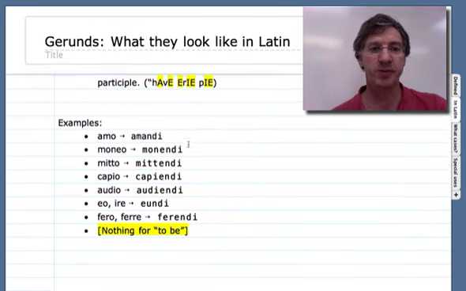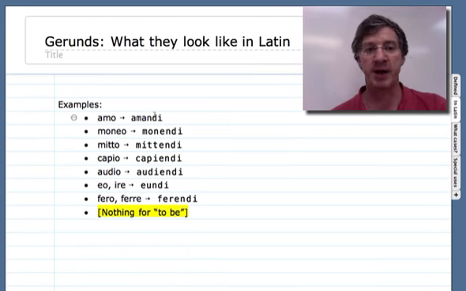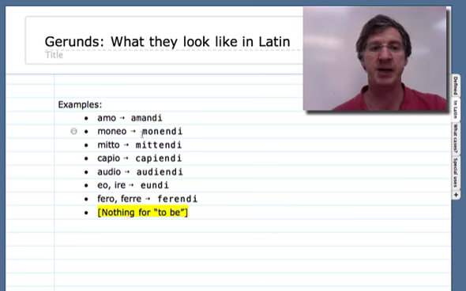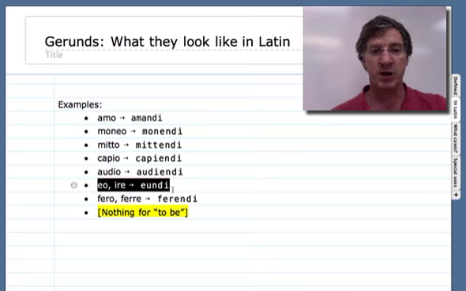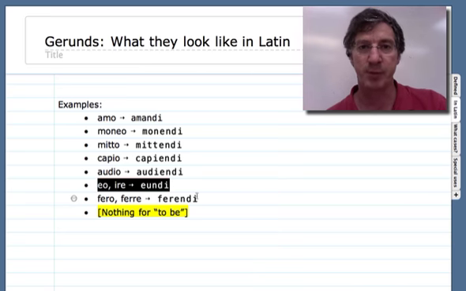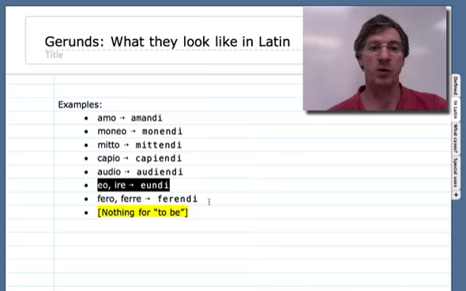Here are some examples. Amo goes to amandi, moneo, monendi. You can take a look at that. We don't have to go through all of them. Here, though, down here, this eo, ire is an irregular verb, and so it actually appears fairly often, comparatively speaking.